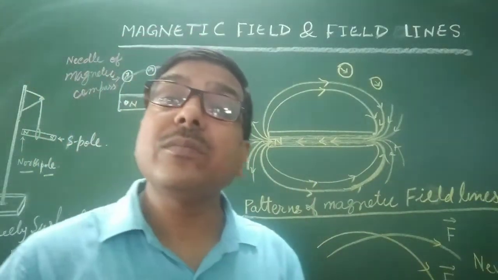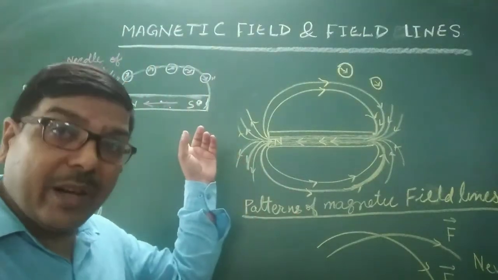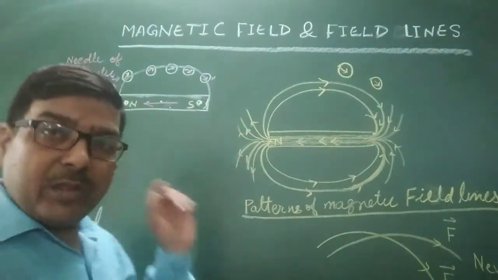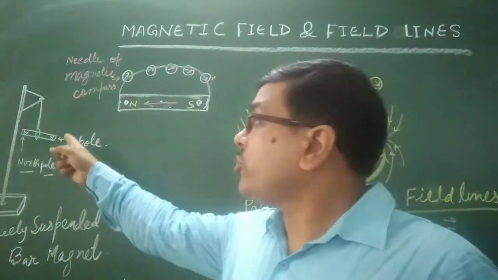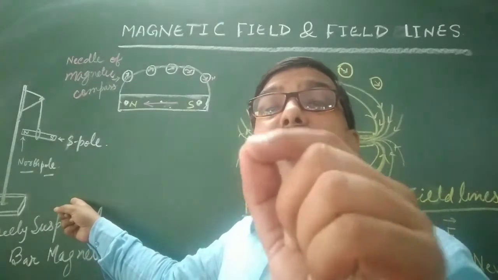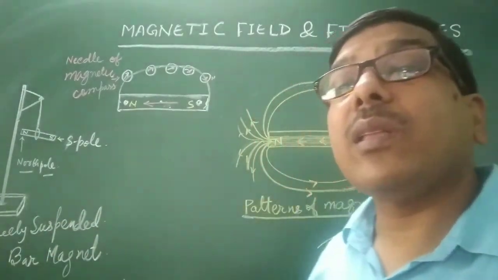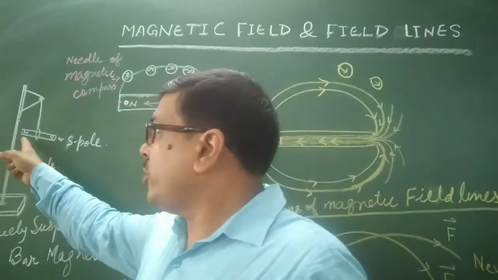Understand? I have drawn some diagram. Try to look: a freely suspended magnet always remains in the north-south direction. This is the north.